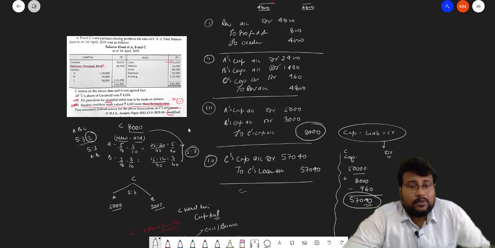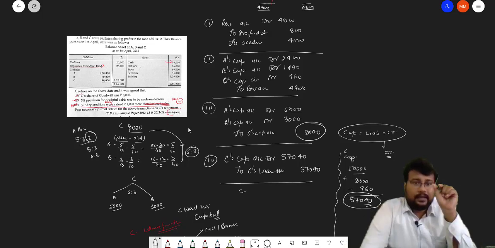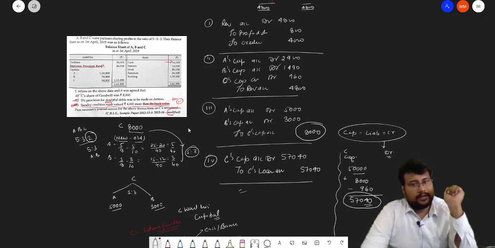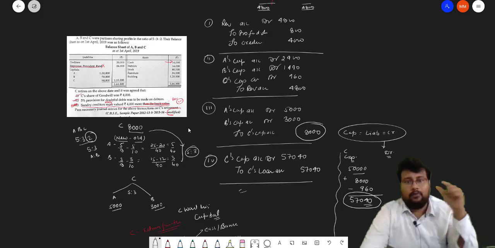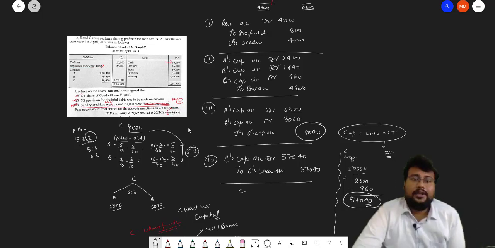In that revaluation, what problem is there? That is clear, because we just rectified the third one, that sundry creditors valued 4,000 more. If we go as per the question, sundry creditors were valued 4,000 more than the book value.